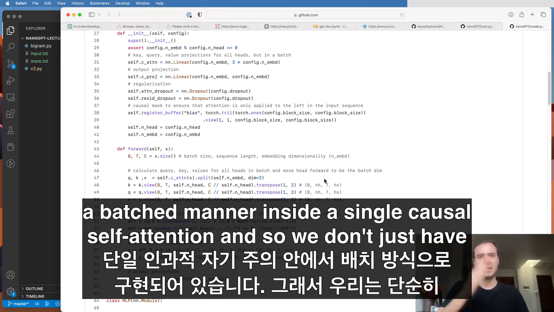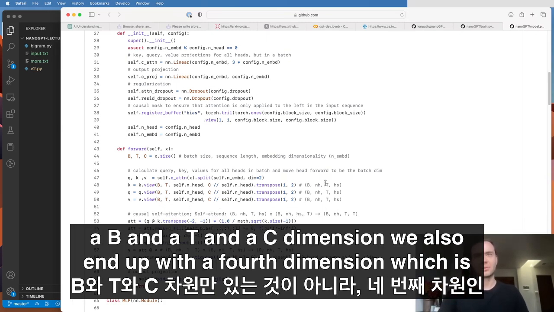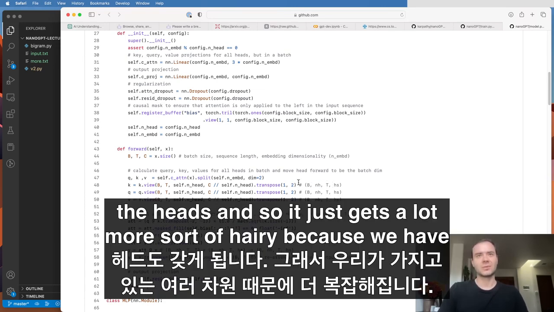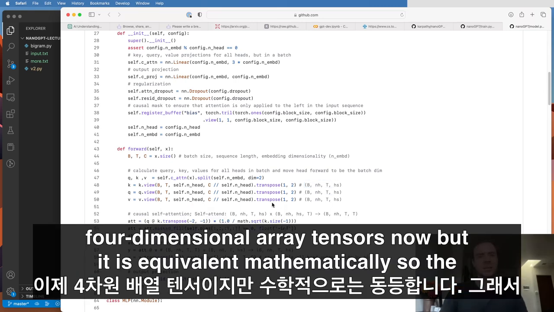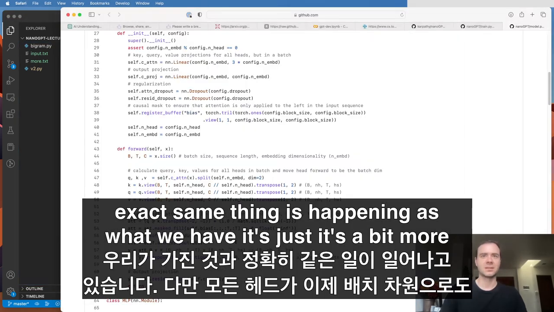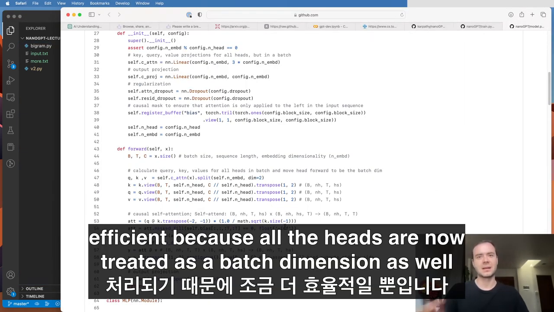And so we don't just have a B and a T and a C dimension, we also end up with a fourth dimension, which is the heads. And so it just gets a lot more sort of hairy because we have four-dimensional array tensors now, but it is equivalent mathematically. So the exact same thing is happening as what we have. It's just a bit more efficient because all the heads are now treated as a batch dimension as well.